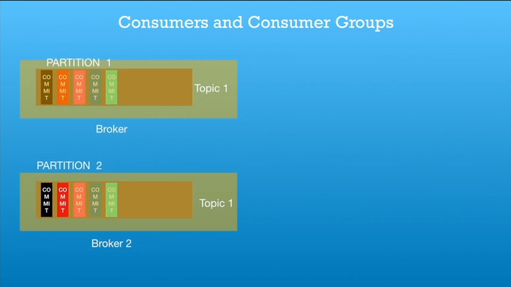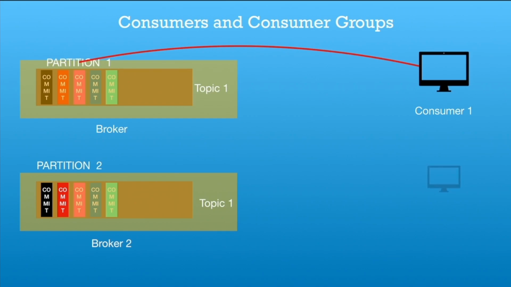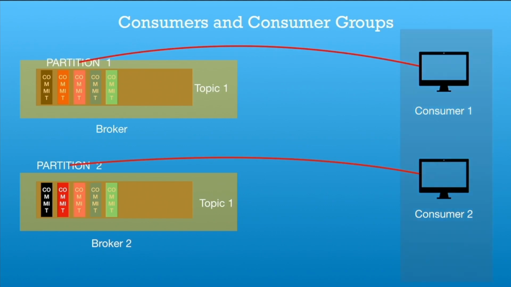Now let's cover consumers and consumer groups. We have a topic that is spanned across multiple brokers and divided into a number of smaller partitions. There will be a number of consumers that subscribe to a particular partition. So this consumer is going to subscribe to a particular partition, and there will be another consumer who is going to subscribe to another partition, and this group of consumers is known as the consumer group. So a group of consumers that subscribe to a particular topic is known as a consumer group, and an individual consumer subscribes to a particular partition of the topic.